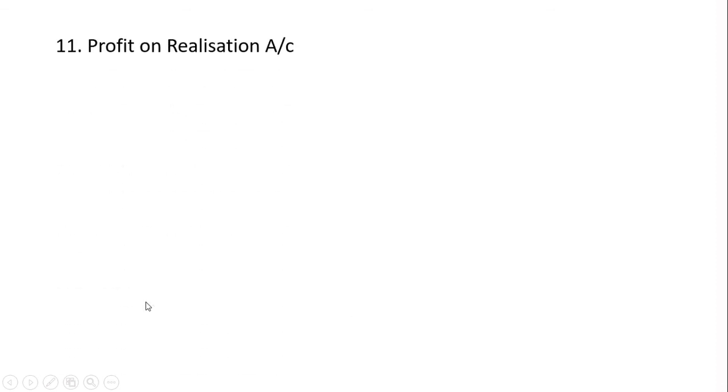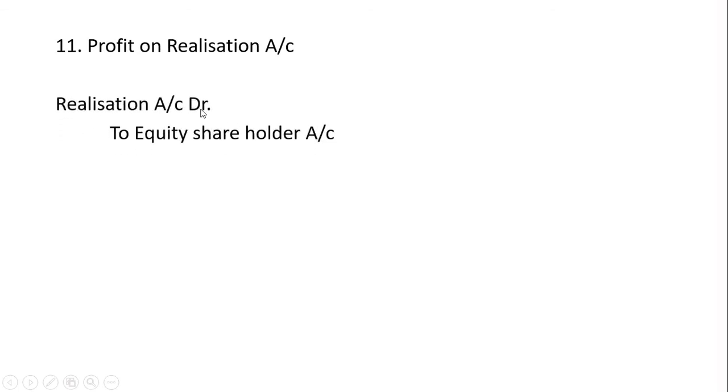Last, profit on realization account. This profit is transferred to owners and our owners are equity shareholders. So we will write realization account debit to equity shareholders account. Instead of writing to P&L account, we will write to equity shareholder account.